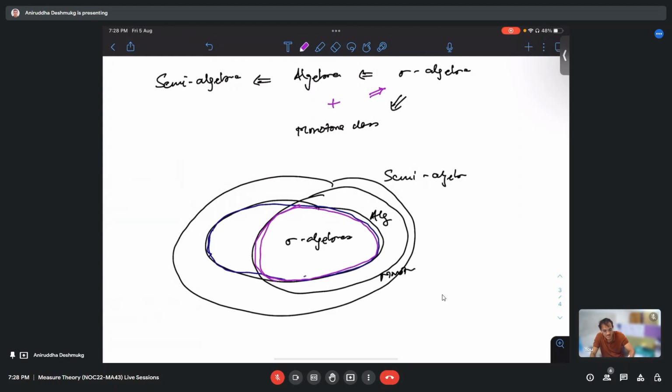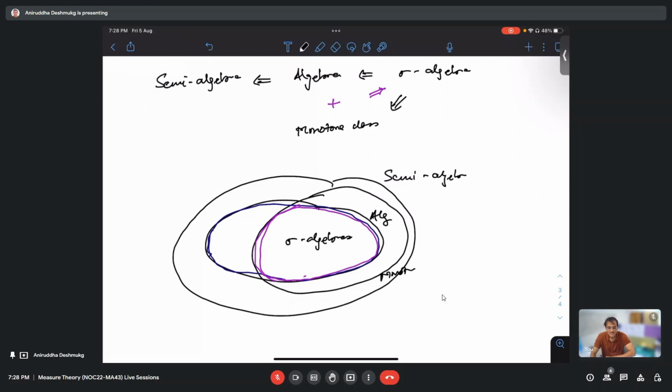It comes in the intersection of algebra and monotone class, because every sigma algebra is an algebra and every sigma algebra is a monotone class. And whenever we have something which is both an algebra and a monotone class, it is a sigma algebra.